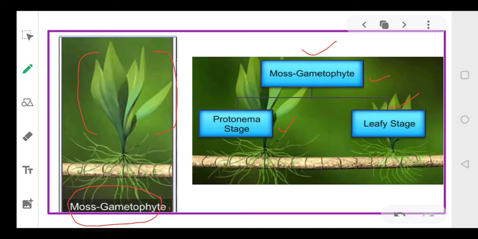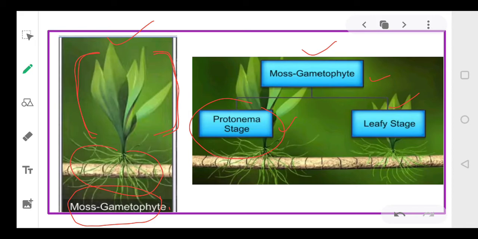Now the protonema stage directly develops from a spore. जो प्रोटोनिमा स्टेज है ये आपकी स्पोर से डायरेक्ट ग्रोथ होती है. So it is a creeping, green and branched filamentous stage. The second stage, which is referred to as the leafy stage, is where the leaves are clubbed together. इसमें आपकी leaves spirally arranged होती हैं and they are attached to the soil with the help of rhizoids. So ये जो आप structure देख पा रहे हैं, this is of a leafy stage.